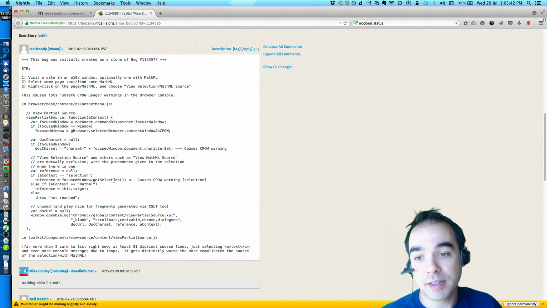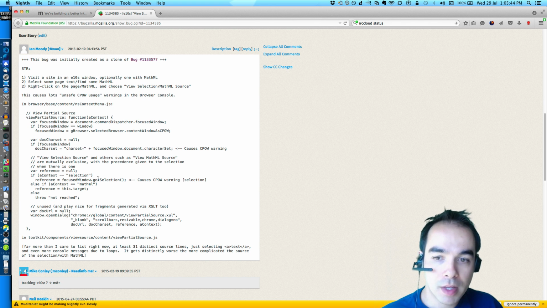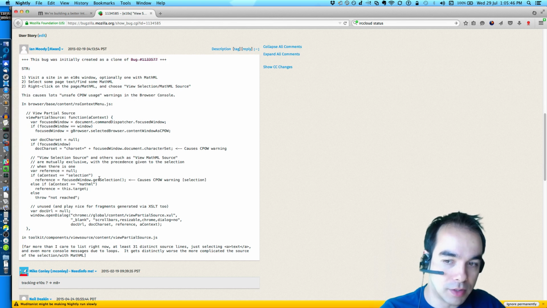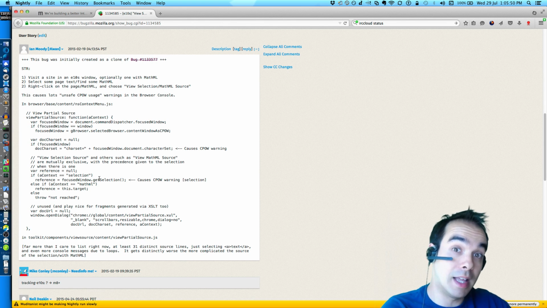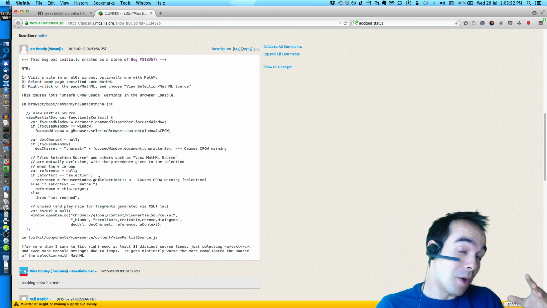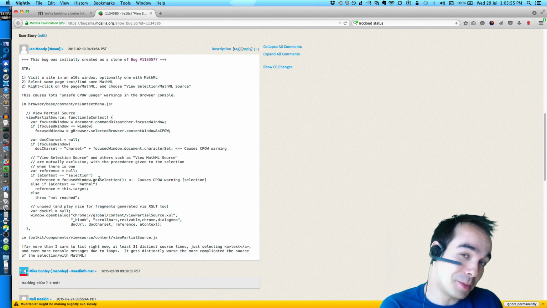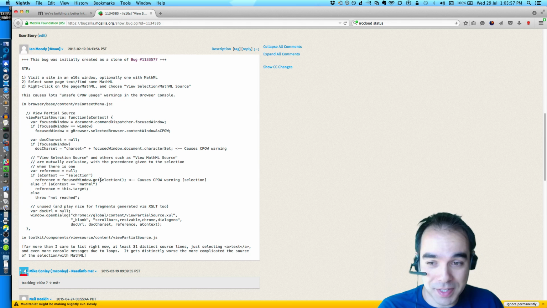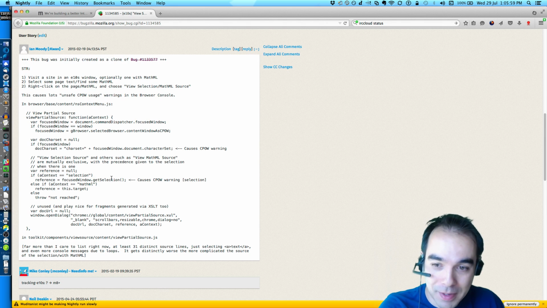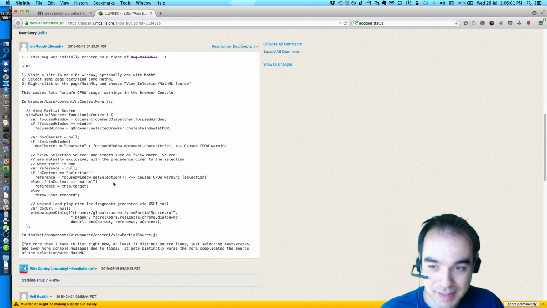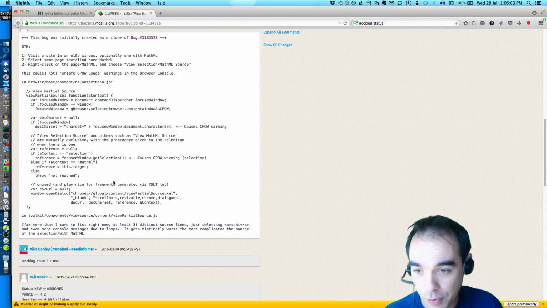Yeah, that's definitely, anytime you're directly manipulating the document or stuff in the document, like the selection in the parent process, you're probably using a compile. You probably shouldn't, especially if it's synchronous. This is a synchronous manipulation here, trying to get the selection. It's synchronous and it's bad, so we should avoid that.